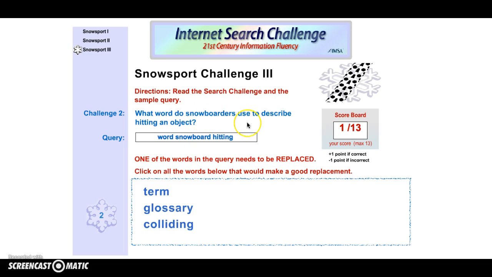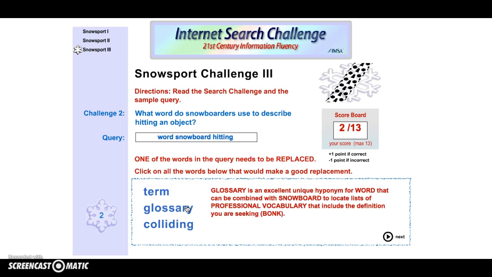What word do snowboarders use to describe hitting an object? We turn that into an expert query, and it's word, snowboard, hitting. Now on this, I want to show you for the word hitting, choosing glossary is an excellent unique hyponym for word.